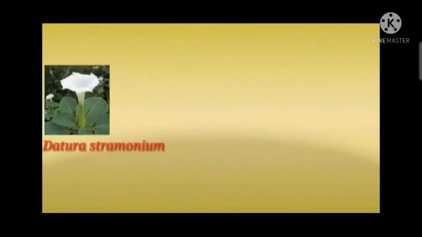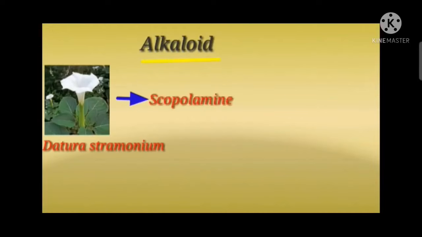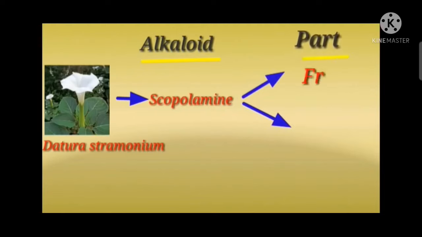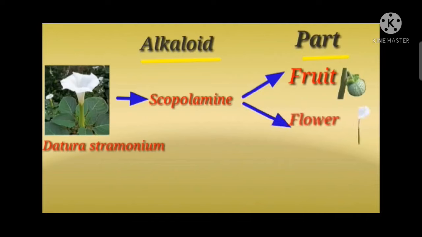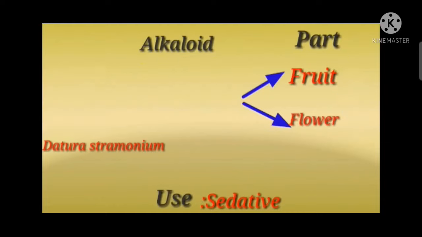The next plant is Datura stramonium, commonly called umetta. The scopolamine alkaloid is prepared from the fruit and flower parts. This alkaloid is used for sedative purposes.